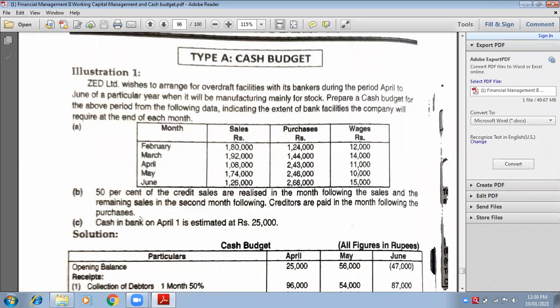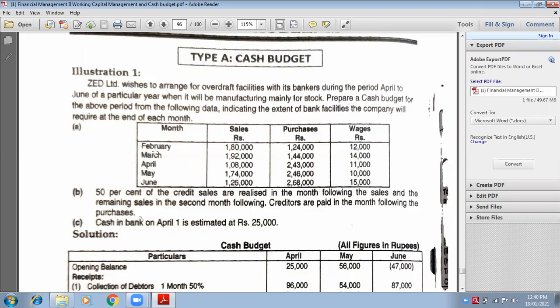And the remaining sales in the second month following. Second month following means, for February, leave March, then April. February's second month means April. For February, the second month following is April. For March, it is May. For April, it is June. That means you have to leave 1 month.